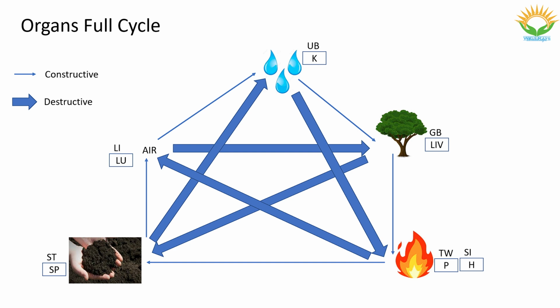This is how excess elements disturb and spoil other elements' functions. The two cycles, constructive and destructive, function in our body like this. When all the elements supply the required sources at the right level and right quantity, our body functions perfectly and we feel that as good health.